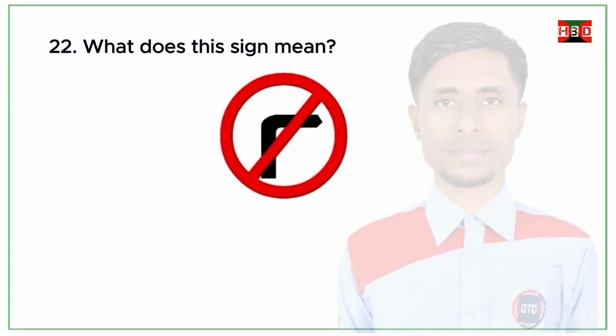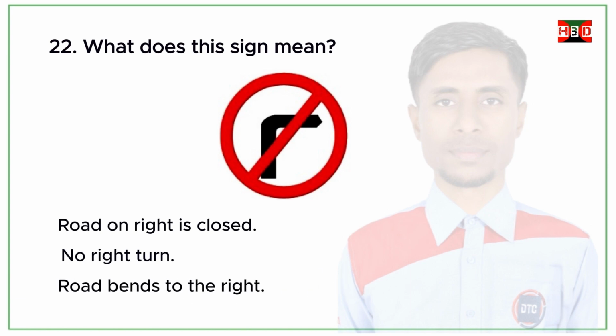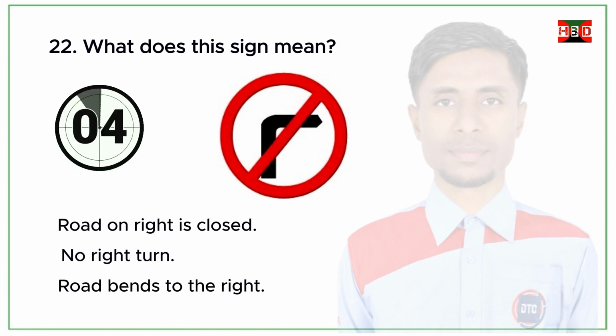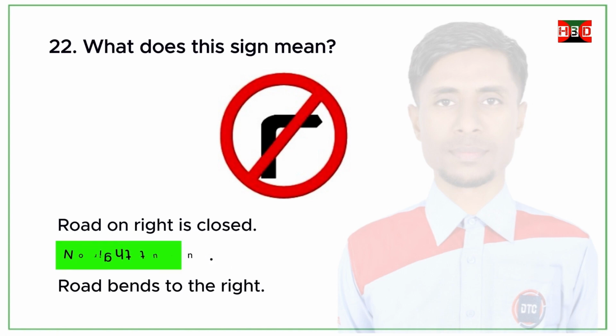What does this sign mean? Road on right is closed. No right turn. Road bends to the right. Correct answer: no right turn.